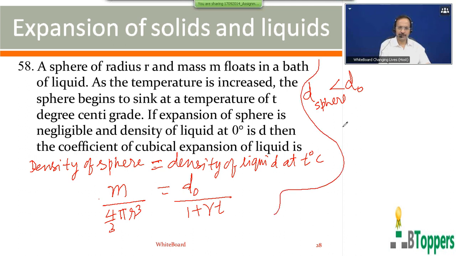So density of the liquid at 0 degree, so 1 plus gamma T can be written as 4 pi by 3 r cube into D by m. So from this you can solve for gamma.